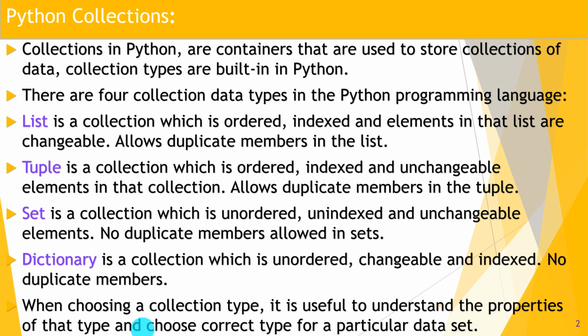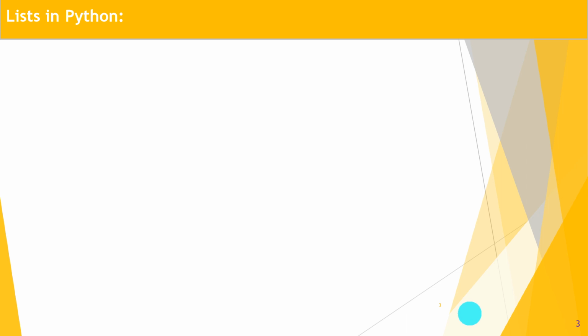That is the most important decision: based on their properties, choose the correct type for the particular data set. Great guys, hope you understand the difference between list, tuple, set and dictionary. These are 4 different types of collections. Hope you understand the concept.